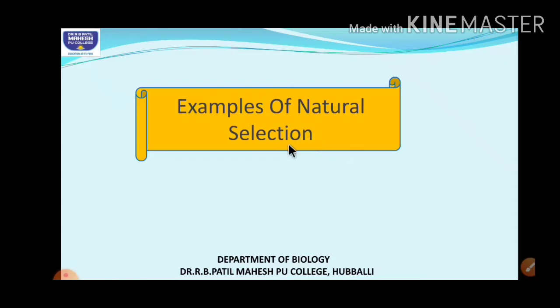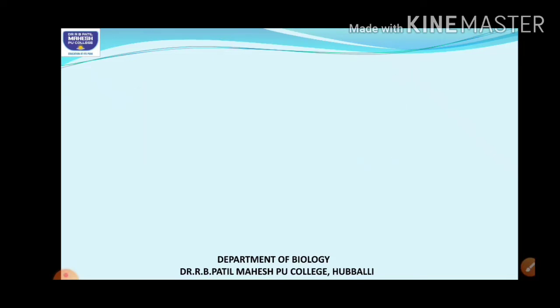But here, as you previously studied different evidences for the origin of life, I am going to quote certain examples which are evidences for natural selection. According to Charles Darwin, organisms have evolved mainly due to natural selection. So I can quote certain examples which prove that natural selection might have occurred.